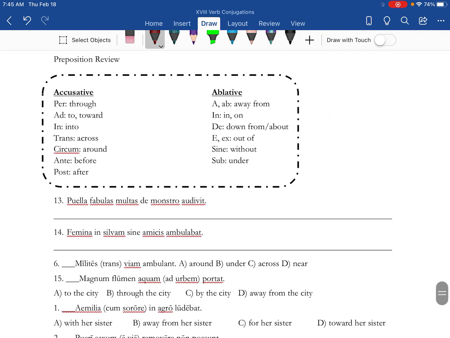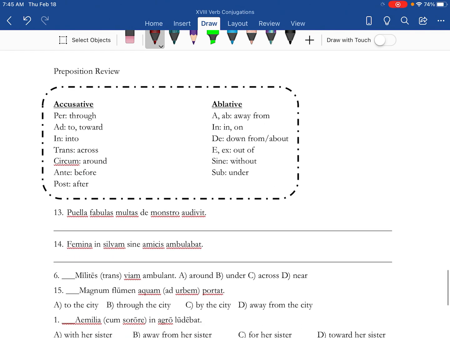Just some preposition review. Alright, these are the prepositions that take accusative. These are the ones that take ablative. If you remember, this is usually prepositions moving toward. And this one right here gets people messed up with the Mackenzie rule. It gets confused with dative sometimes. So if you can sub in toward, it's going to be ad plus accusative.